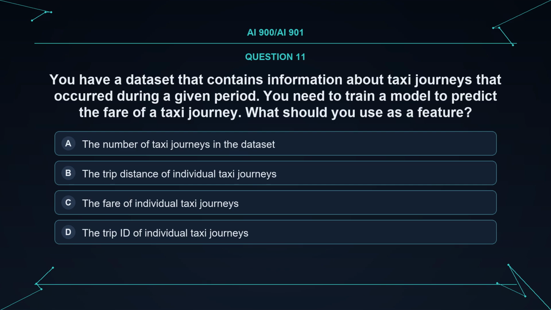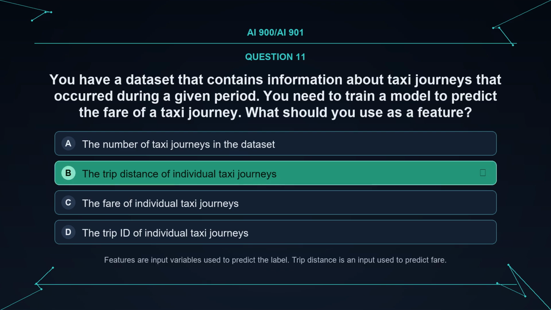Question. You have a dataset that contains information about taxi journeys that occurred during a given period. You need to train a model to predict the fare of a taxi journey. What should you use as a feature? Option A. The number of taxi journeys in the dataset. Option B. The trip distance of individual taxi journeys. Option C. The fare of individual taxi journeys. Option D. The trip ID of individual taxi journeys.